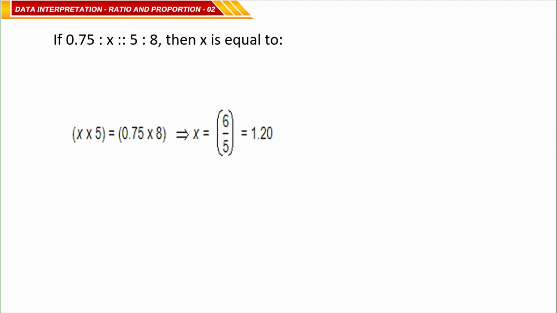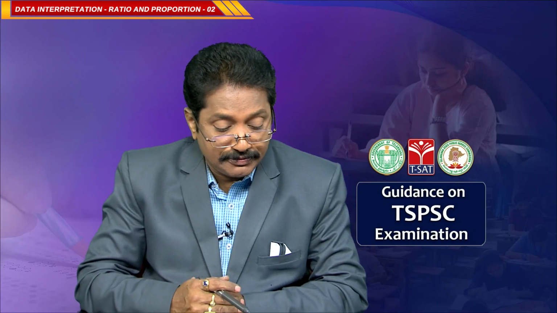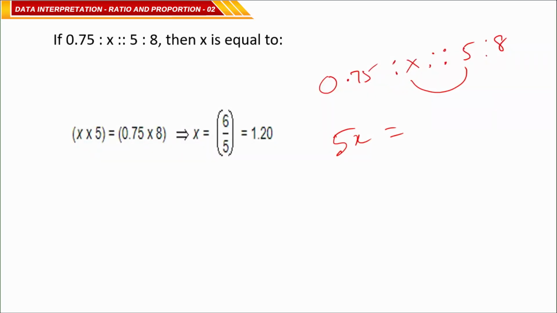If 0.75 is to x is as 5 is to 8. Just now I said for the proportion, the product of means is equal to the product of extremes. What is the product of means? 5x. The product of extremes means here these two, 0.75 of 8.